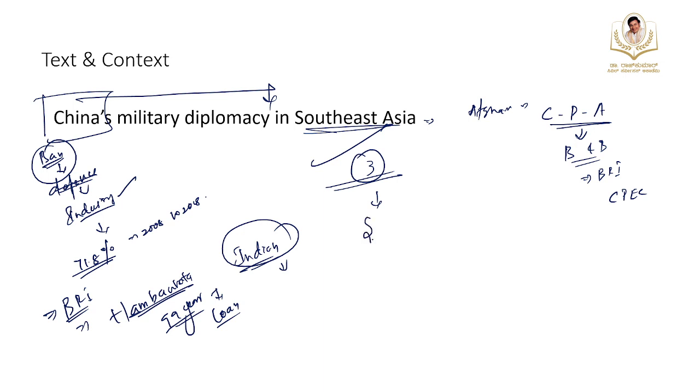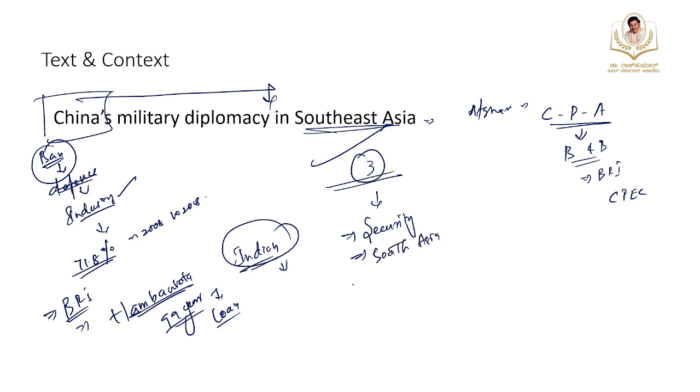One is about security concerns, right? Growing cooperation between Pakistan and China, increasing nexus between Nepal and China, and acceptance of the China-Pakistan corridor. Next one is about leadership in South Asia.